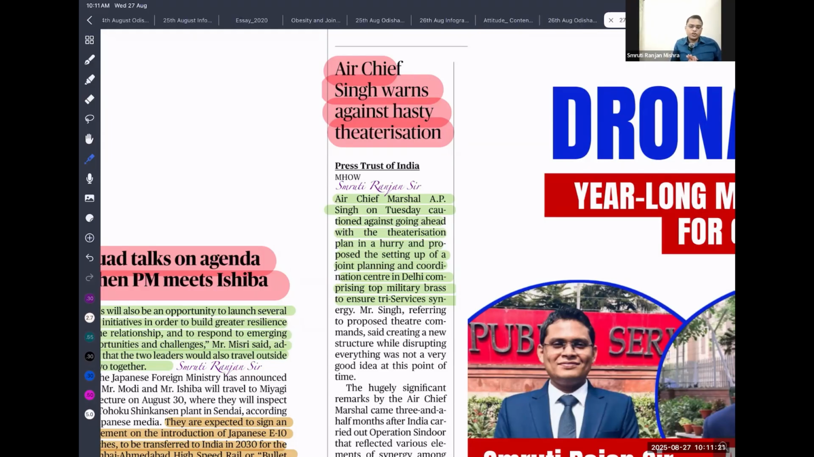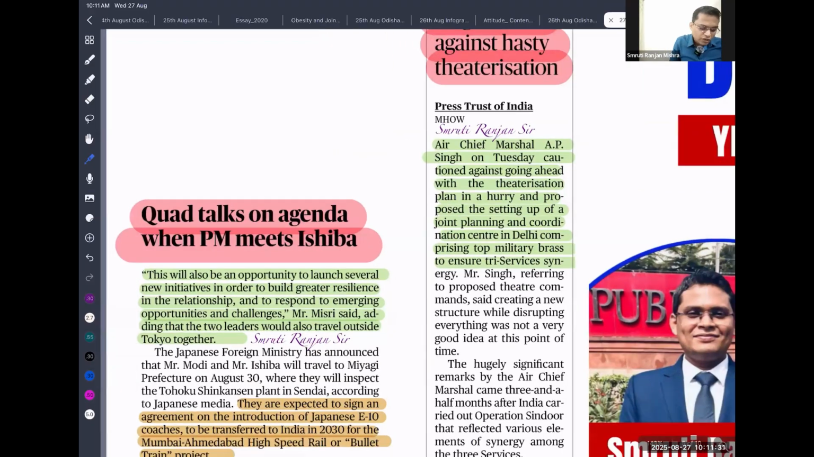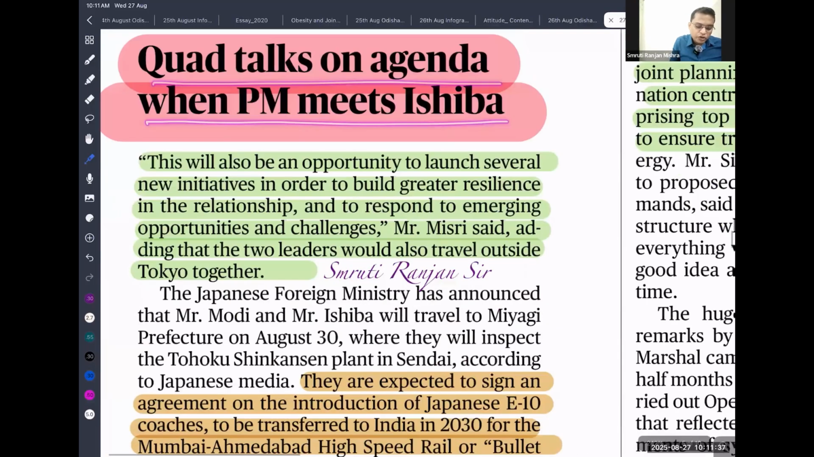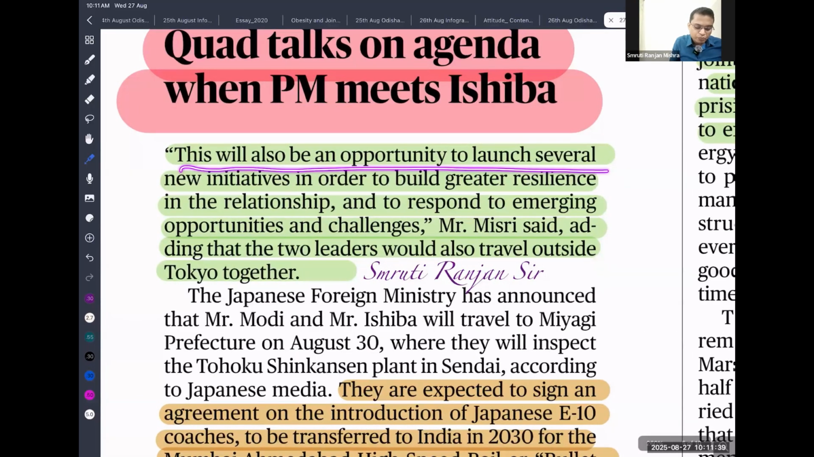So during Operation Sindoor we have seen how theaterization and joint command helped to bring Pakistan to its knees within very few hours. So Quad talk is on the agenda when the Prime Minister met the Japanese Prime Minister. This will be an opportunity to launch several new initiatives in order to build greater resilience in the relationship and respond to the emerging opportunities and challenges.